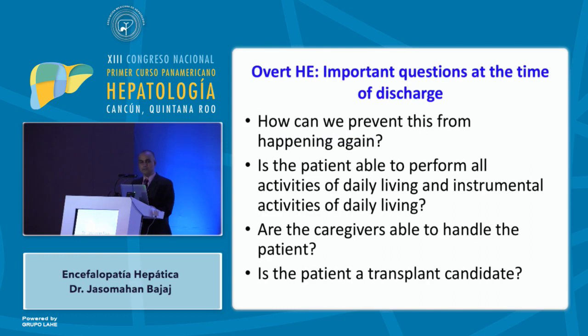So how can we prevent this from happening again? Is the patient able to perform all the activities and instrumental activities of daily living? Basically, is the patient independent, or do you need caregivers? Because caregivers are now your extension when the patient goes home. The caregivers are not someone that you must ignore.